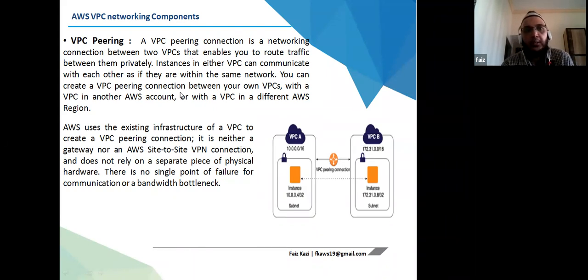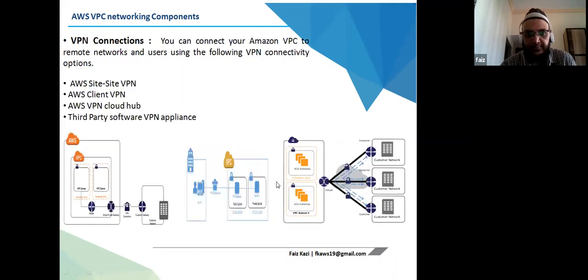Instances in either VPC can communicate with each other as if within the same network. You can create a VPC peering connection between your VPCs. AWS uses the existing infrastructure of a VPC to create a VPC peering connection. There is no single point of failure for communication and no bandwidth bottleneck.